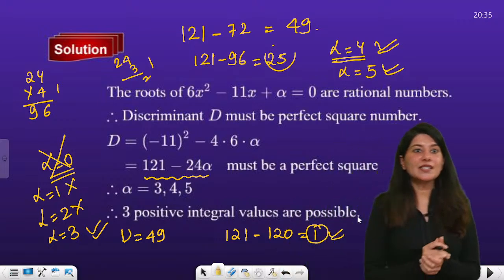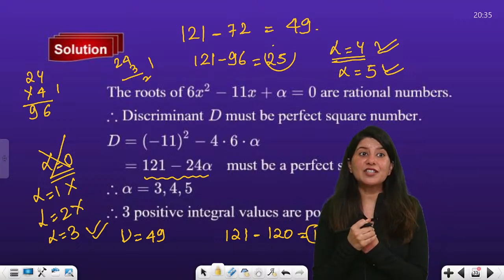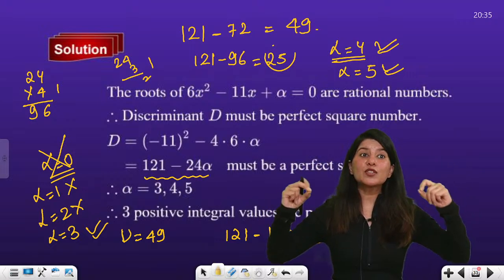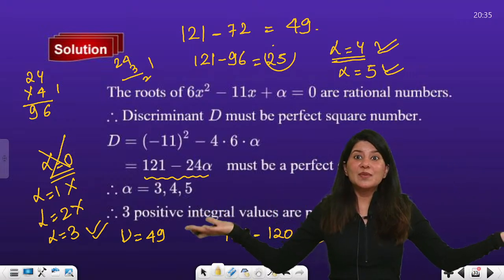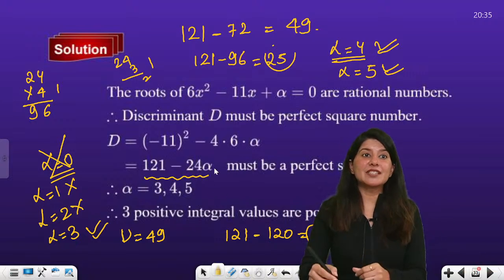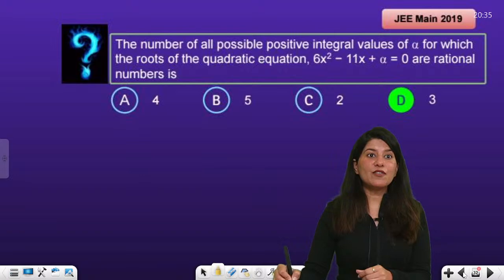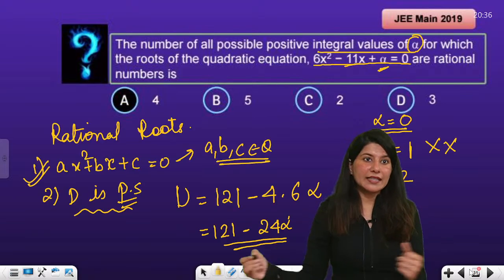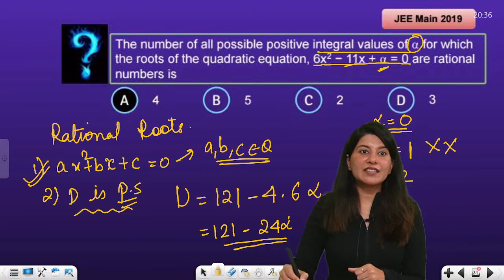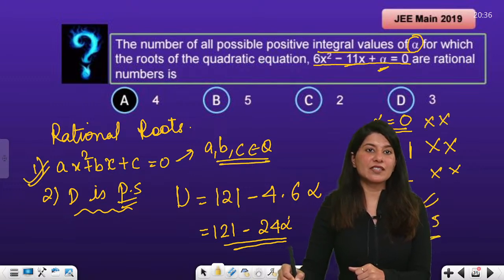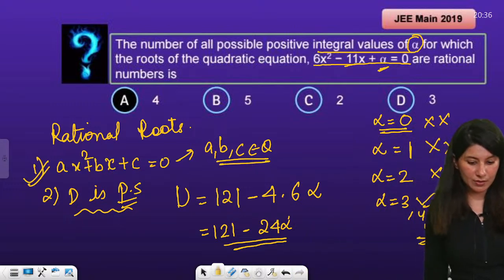After alpha equals 5, the moment your discriminant becomes negative, that means imaginary roots. You are looking for rational numbers, right? Yes, so 3, 4, 5. That means option D is absolutely right. Clear? So alpha 3 is satisfying, alpha 4 is satisfying and 5 is satisfying. 3, 4, 5, that means 3 values.